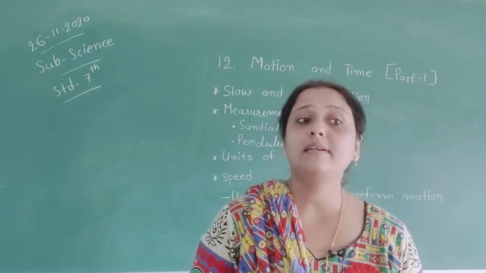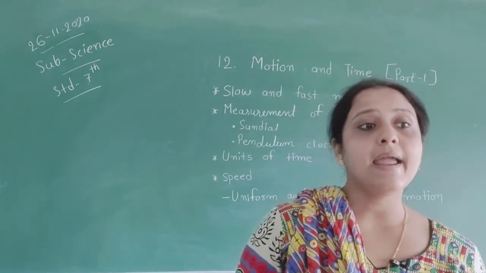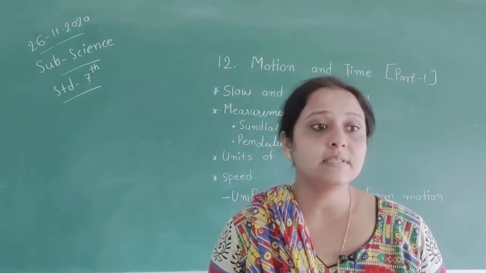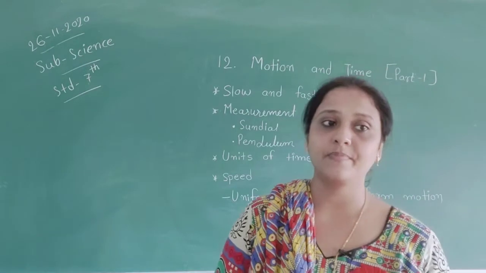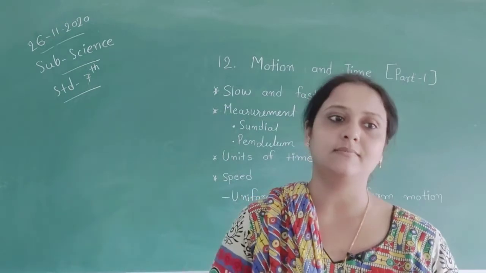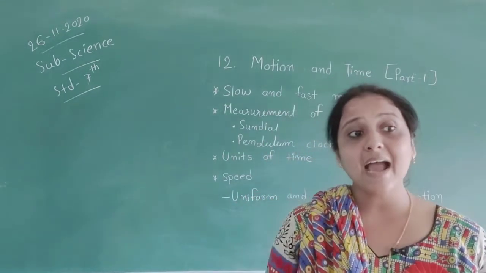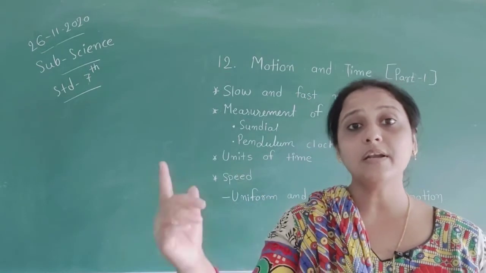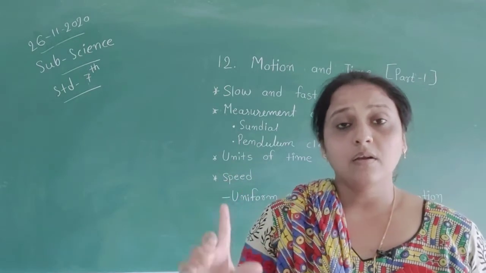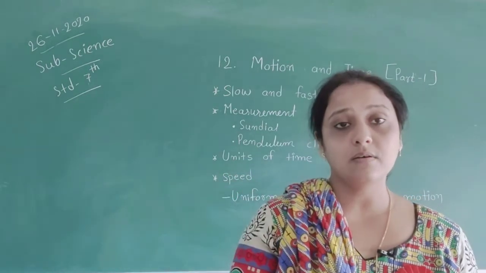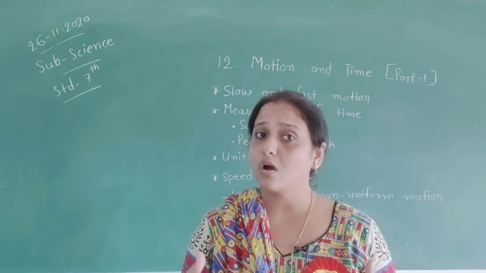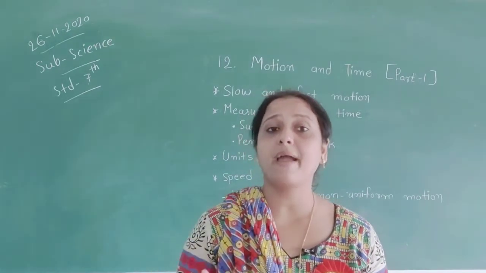For example, the time interval between one sunrise and the next is a uniform time called a day. The time period from one sunset to sunrise is called night. Similarly, the time interval between one new moon and the next is called a month. A year is measured as the time taken by the earth to complete one revolution of the sun. When the earth completes one revolution around the sun, one year is complete. So in earlier times and also in our present time, time measurement depends on natural things.